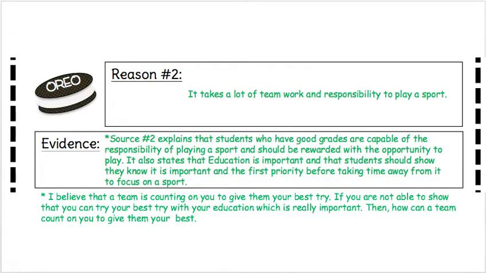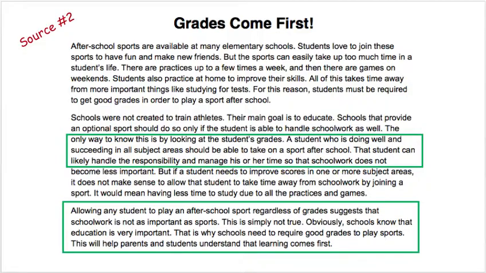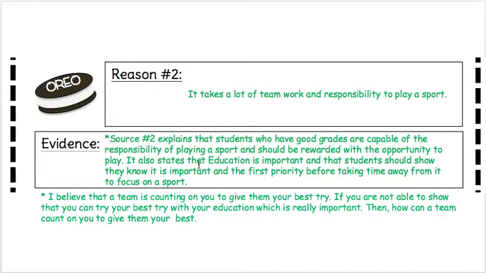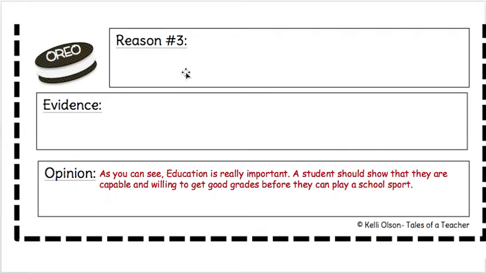I have those pieces from the text and I can always go back into my text and look at it if I need specific words, but I just paraphrased here. The last 2 things that would be on our graphic organizer are reason number 3 and our opinion restated. I didn't have a third reason, and that's okay. It's okay to just have 2 reasons. You don't have to have 3. There's a third box in case you have another really strong reason to support. I didn't, so I left it blank, and I wanted to do that to show you that it's okay to leave that third reason blank. You need at least 2, but you can leave the third reason blank.